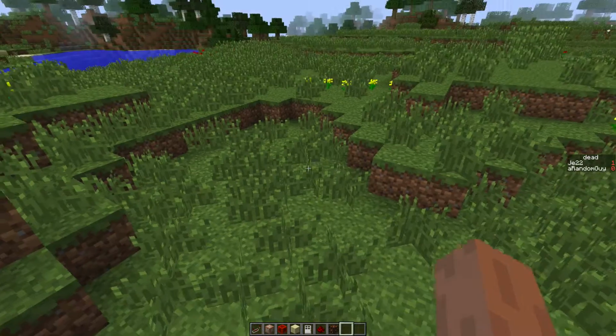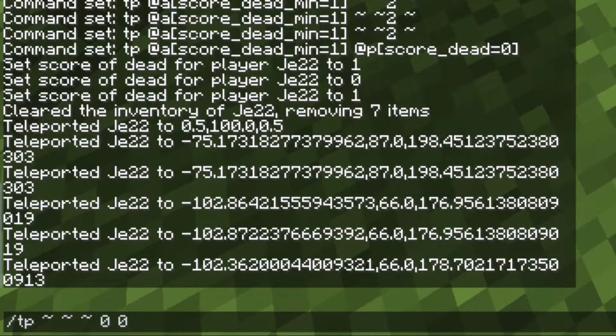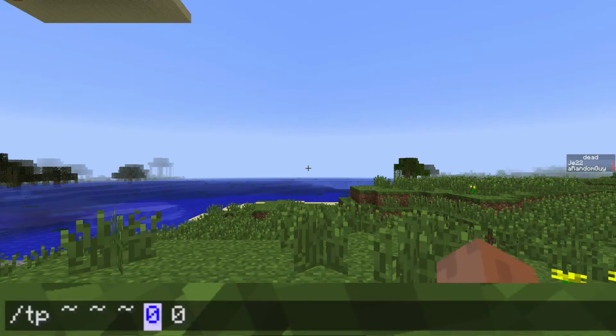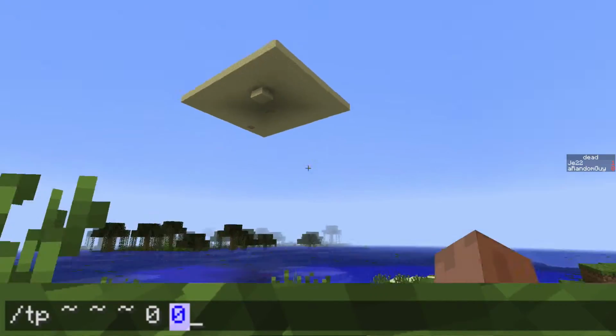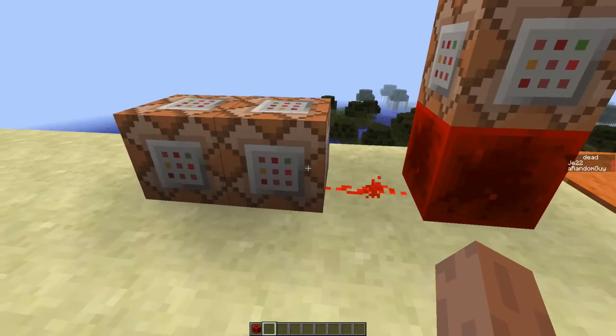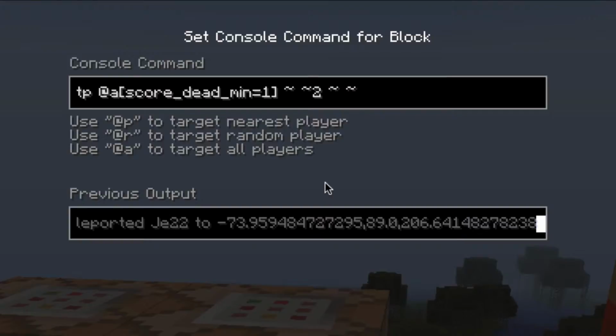Now let's just add a nice touch to this. In the latest snapshot, you can also teleport players using 2 extra rotation coordinates. The first coordinate is to rotate the player like this, and the second one is to rotate the player like this. So we'll add a tilde for the first coordinate, that way the spectator is just looking in the direction the other player is looking. And we'll set the second coordinate to 65, that way the spectator is always looking down.